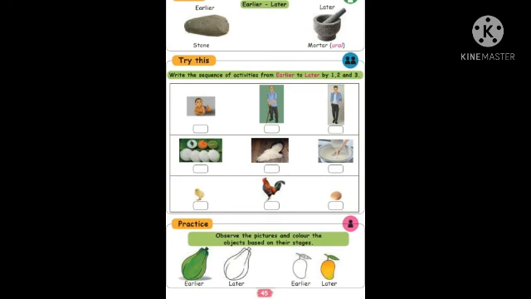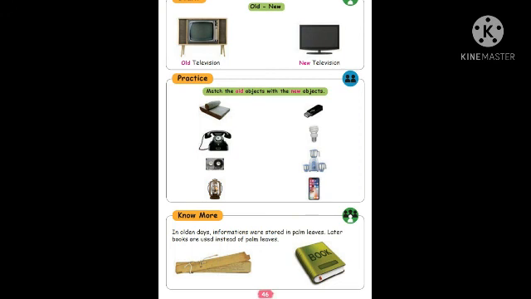Okay, shall we go to the next page? Page number 46. Turn to page number 46. Old and new. See the television. Look at that page. Old television. Now new television. The old television will be kept on the table. Now the new television will hang on the wall. All of you know, in your house also you have a television, isn't it?